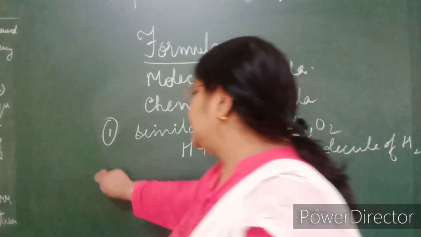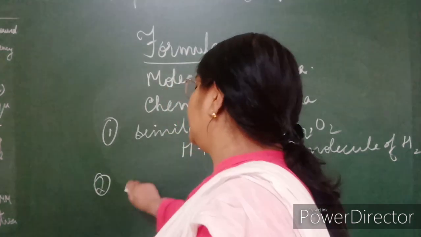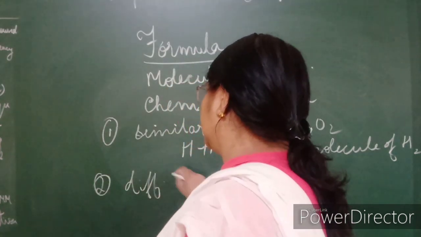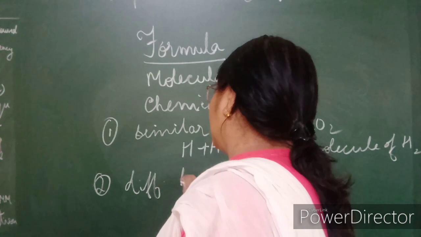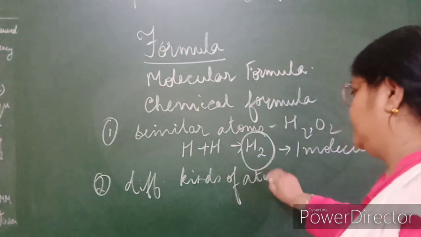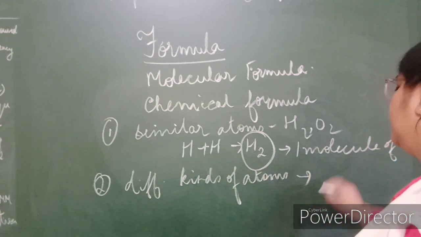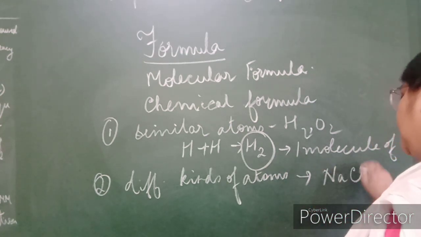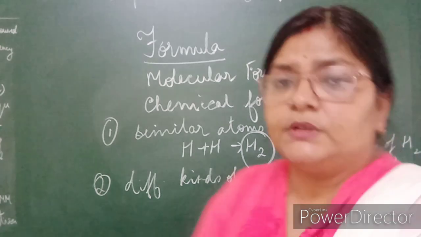Now in the second case, when it is made up of different kinds of atoms, like NaCl. NaCl is a compound, sodium chloride.